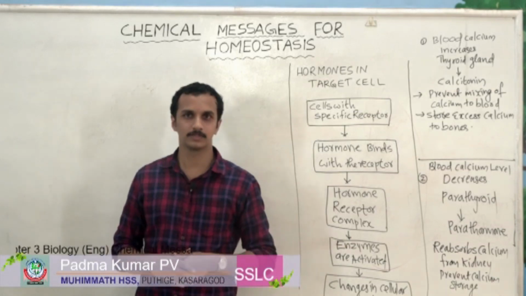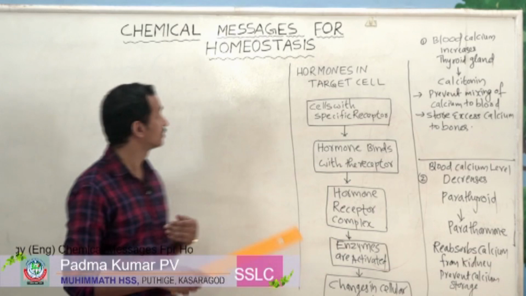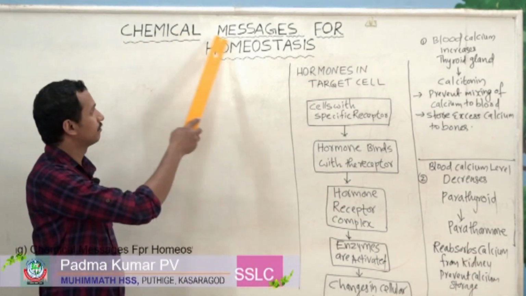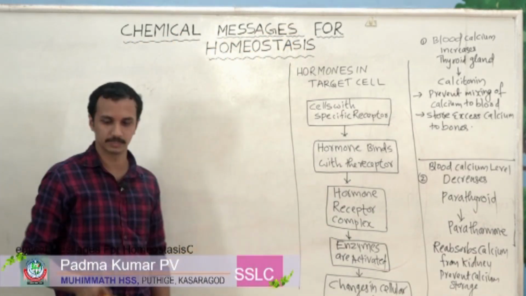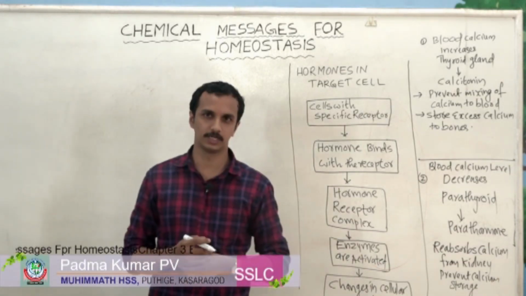Good morning students. Today we are going to discuss our third chapter, that is chemical messages for homeostasis. What is it? Chemical messages for homeostasis.